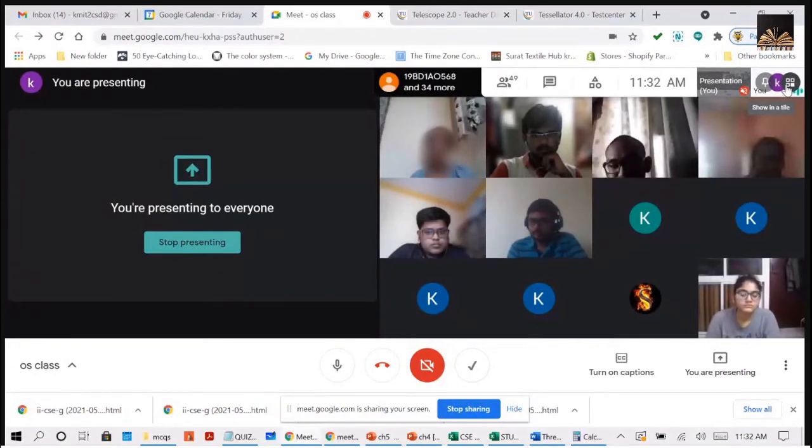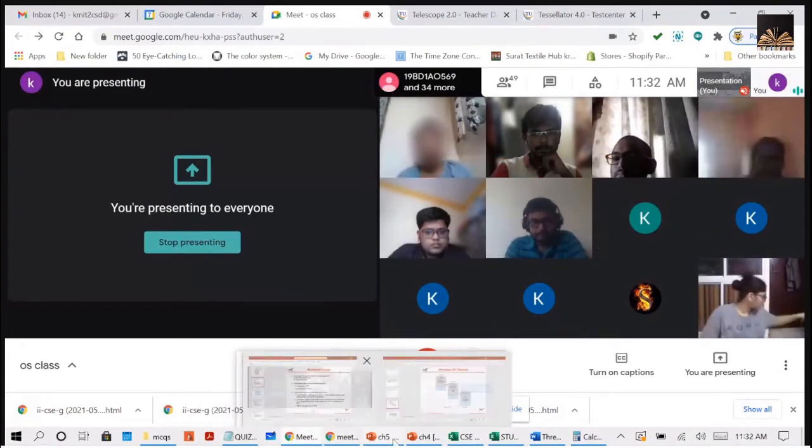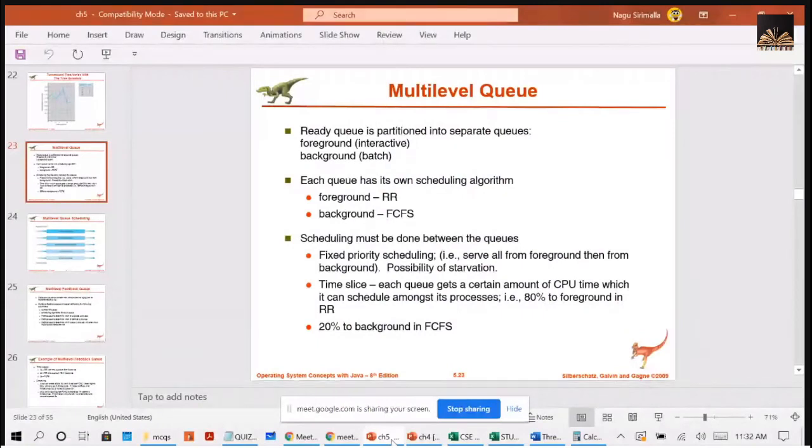So multi-level queue scheduling, ma. Please concentrate, right? In this multi-level queue scheduling algorithm, the processes are classified into different groups. When a process arrives, based on the group, we will send the process into that queue. Instead of one ready queue, we will have multiple ready queues, and each queue has its own scheduling. One queue may be high priority like that. You are getting me?